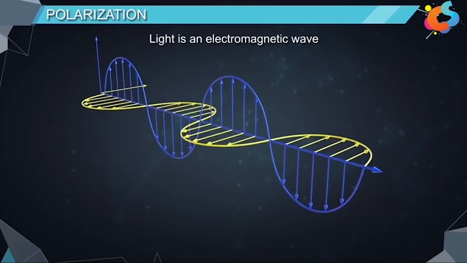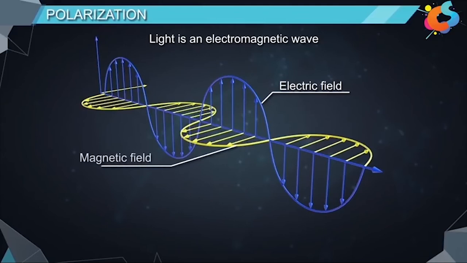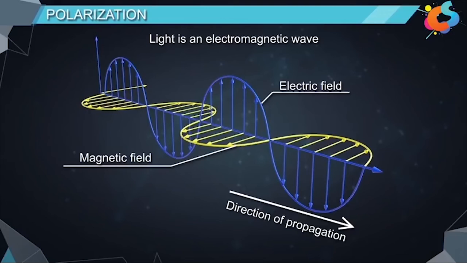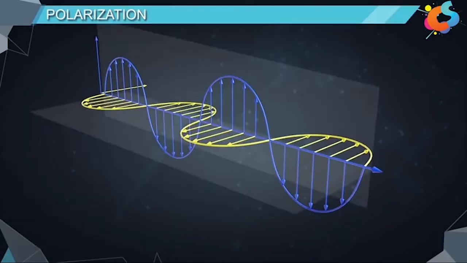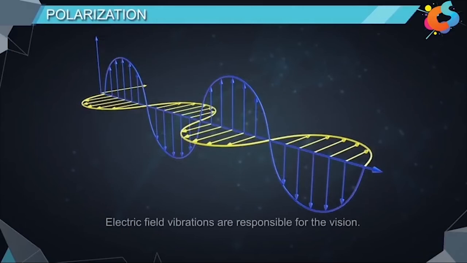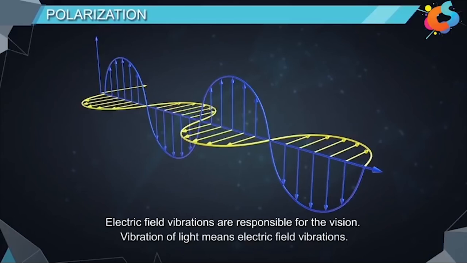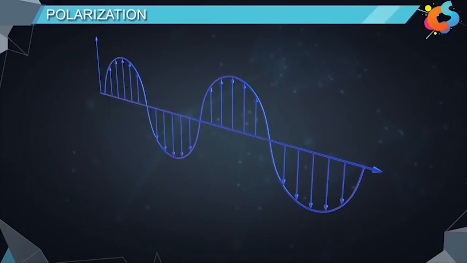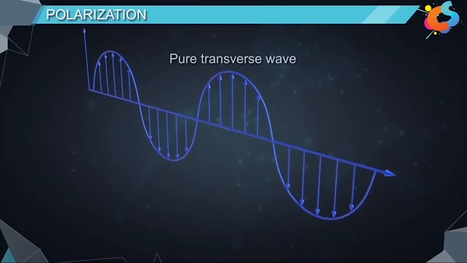It consists of vibrations of electric field and magnetic field in a direction perpendicular to the direction of propagation. Also, the vibrations of electric field and magnetic fields are confined to two different planes that are mutually perpendicular to each other. It was proved that electric field vibrations are responsible for the vision. Therefore, vibration of light means electric field vibrations. If we neglect the vibrations of magnetic field, the representation becomes simpler. Now, the electromagnetic wave will look like a pure transverse wave.